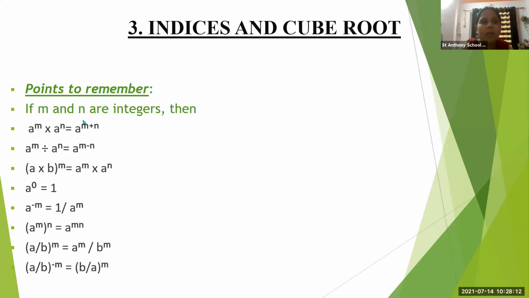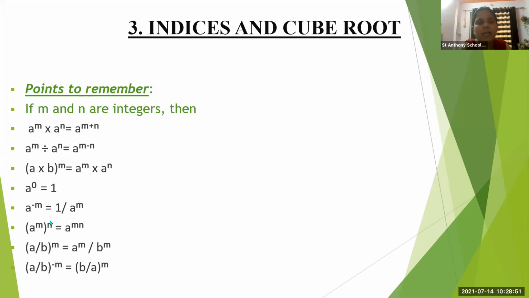Okay. So if m and n are integers, meaning positive numbers or negative numbers, then a raised to m into a raised to n is equal to a raised to m plus n. If a raised to m divided by a raised to n, then a raised to m minus n. If a into b raised to m is equal to a raised to m into b raised to m. If a raised to 0 is equal to 1. If a raised to minus m is equal to 1 upon a raised to m, the minus m becomes plus m after moving to the denominator.